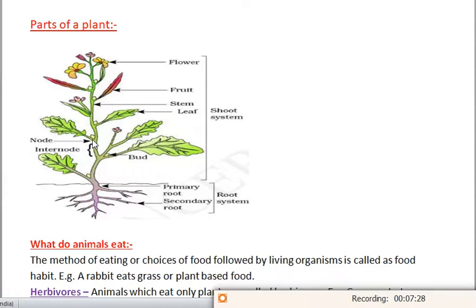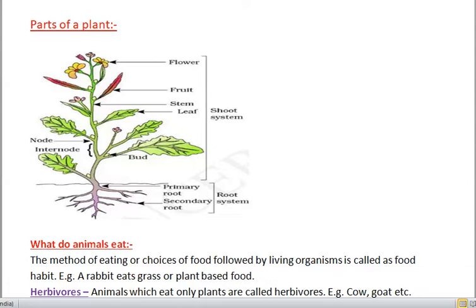After that, we have a dot-like structure, which is called a node. The distance between two nodes is called an internode. From the node, the branches or the leaves come out. Next we have the leaf. This is a stem. These are the fruits. These are the flowers. The flower, fruit, stem, leaf, node, internode and bud together make up the shoot system. So we have two systems in a plant: the shoot system and the root system.